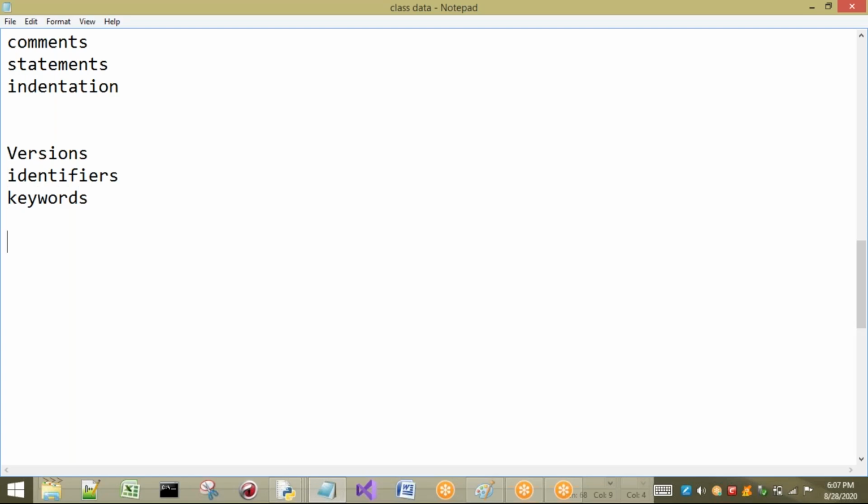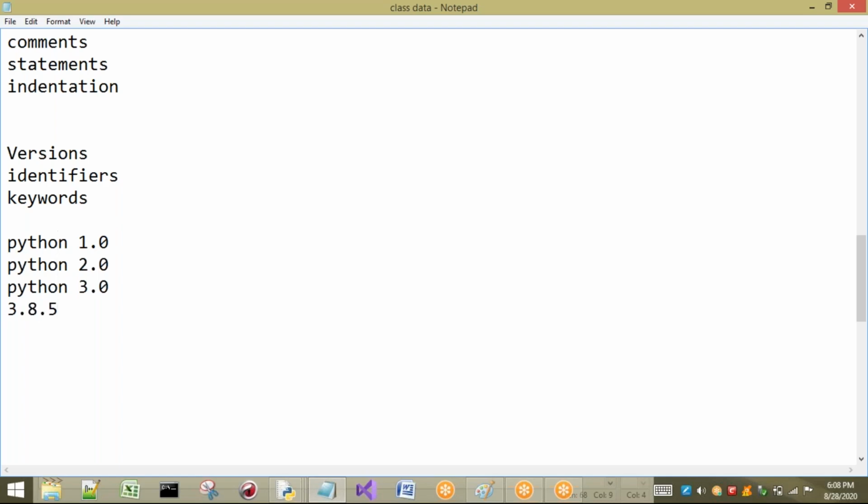If we are going for any programming language, there will be versions: first version, second version, third version, and so on. Here also in Python, we have different versions. The first version of Python is Python 1.0. After 1.0 and 1.9 and so on, we got Python 2.0, and now we have the third version. Now we are in third version 3.8.5.